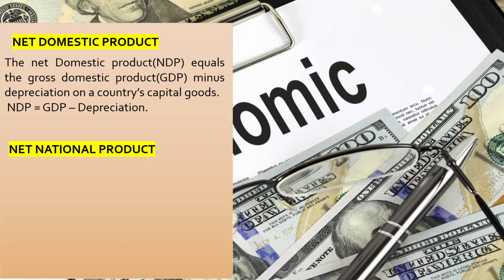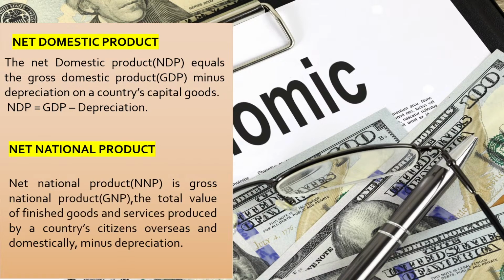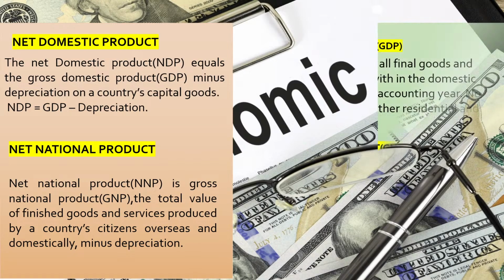Net national product is gross national product, the total value of finished goods and services produced by a country's citizens overseas and domestically, minus depreciation. So whenever we deduct depreciation from GNP, we get NNP, that means net national product.